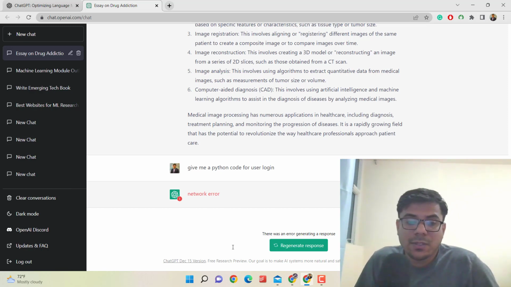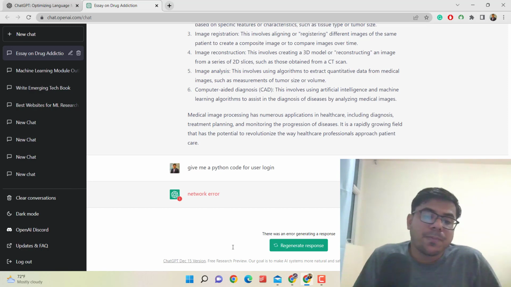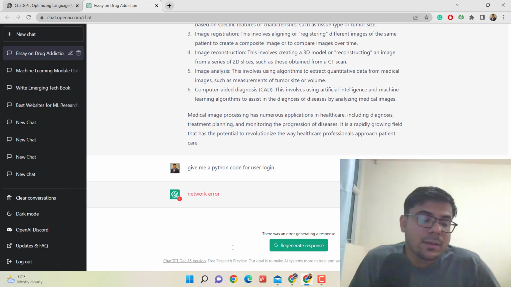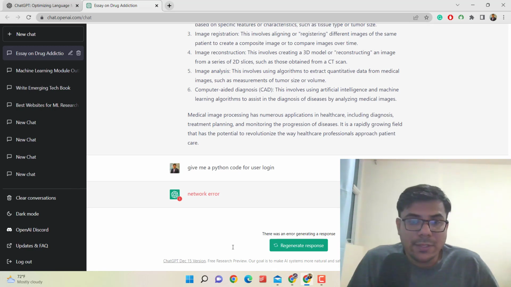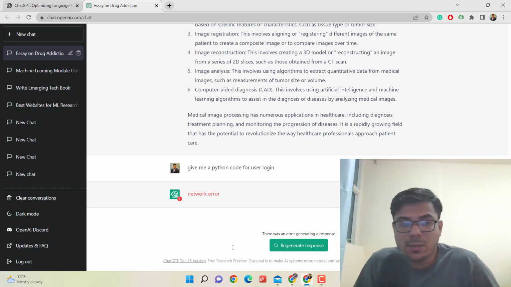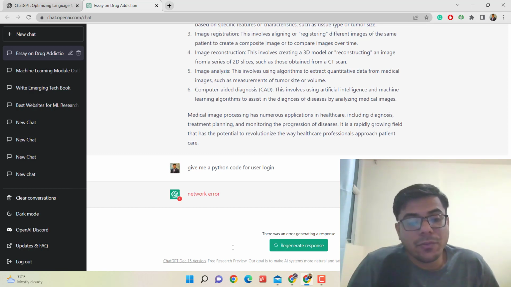Sometimes it gives a network error, or says you have used your daily query limit. If you provide too many queries to this system, it will give you an error that you have to slow down, or that the system is down right now. In future it is assumed that it will be paid. Right now it is a beta version, launched for testing. Google is testing this system on all the users, and then they are going to make it a paid version.